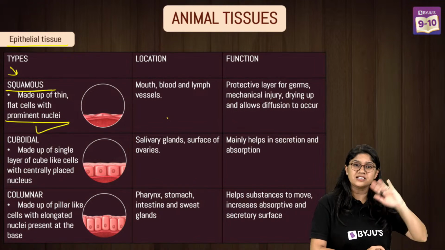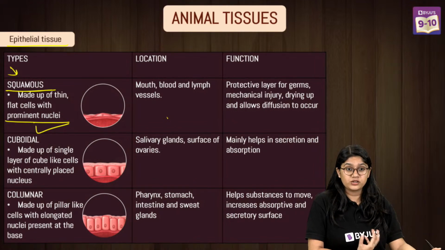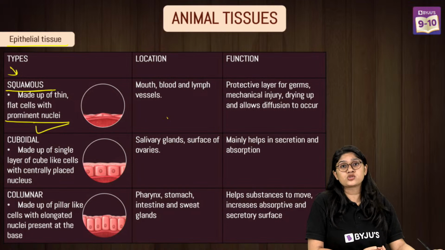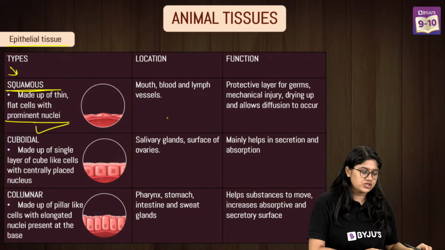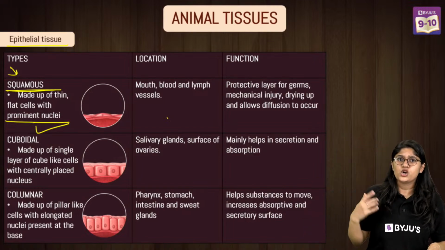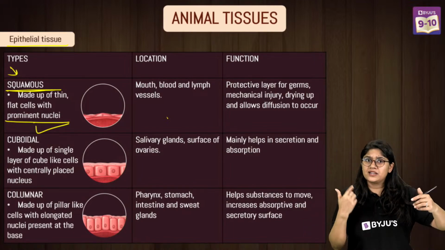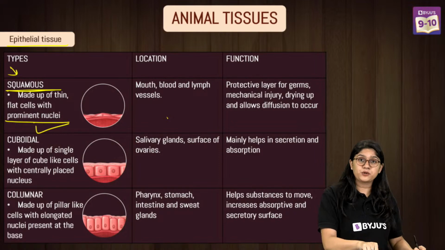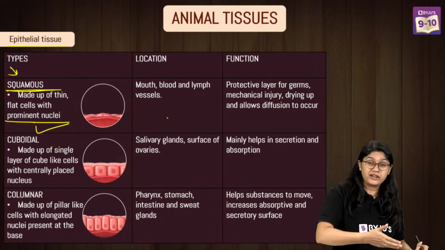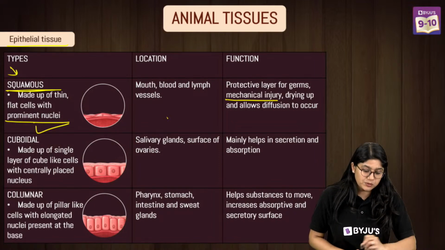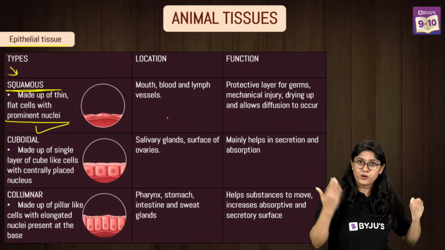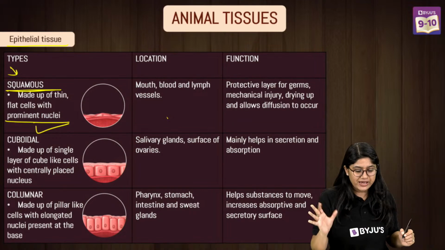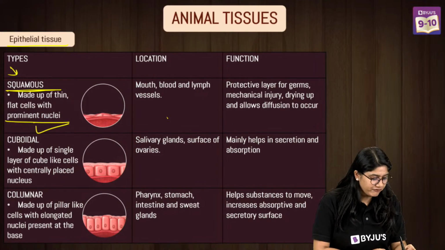Everyone, you can take a screenshot once we are done studying, and then you will be able to write it in your examination also. So the squamous is made up of thin, very flat cells. Location is in the mouth, blood and lymph vessels. It provides protection from germs, acts as a barrier, protects from mechanical injuries and drying up, and helps in the process of diffusion also. Very important, everyone. Then we have cuboidal.